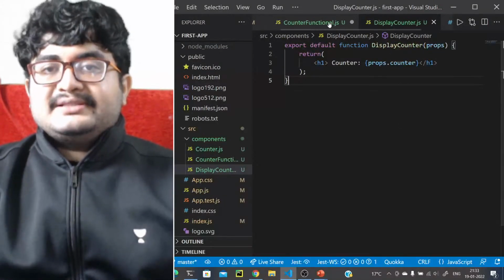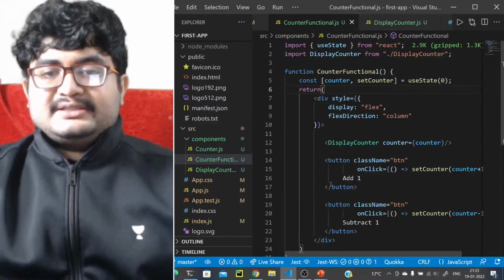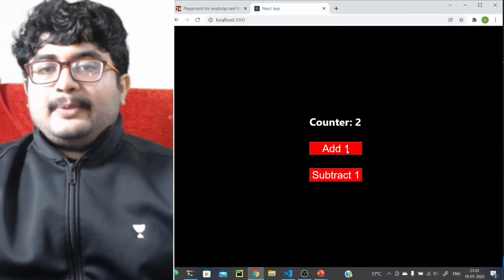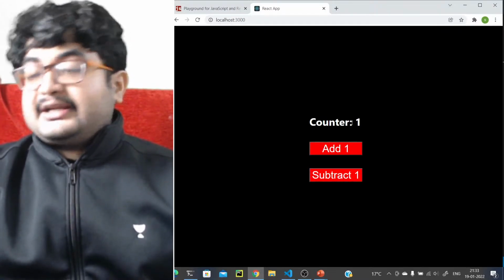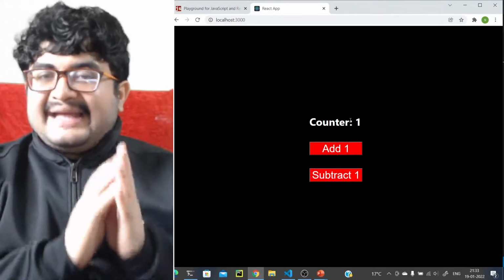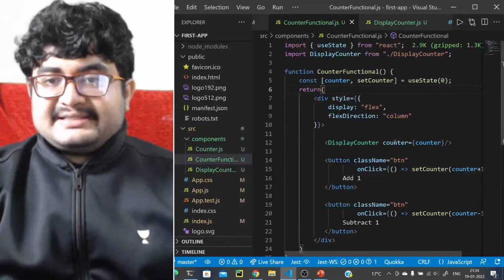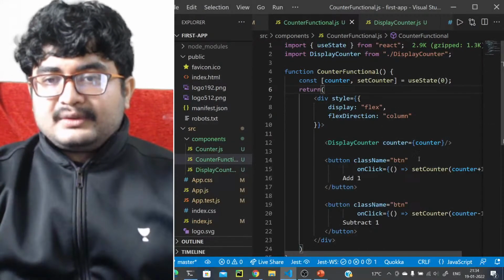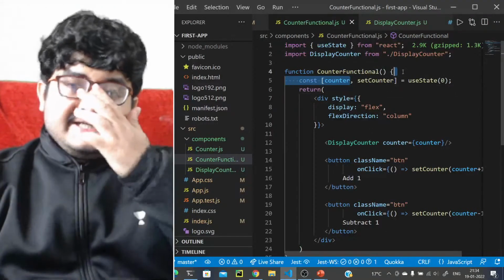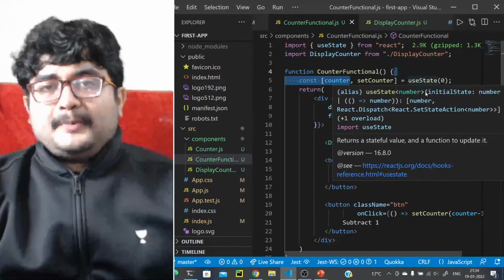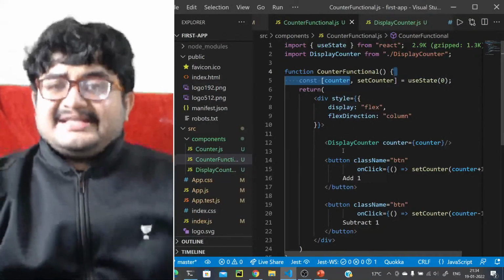let's just save everything. And if you see, counter equals to 0. Now if you add 1, see it is changing. If you subtract 1, it is changing. That means React not only reacts to state changes, right? Although it's a state here, yes, but React is not only reacting to state changes, it is also reacting to prop changes. And that kind of makes sense here, right?